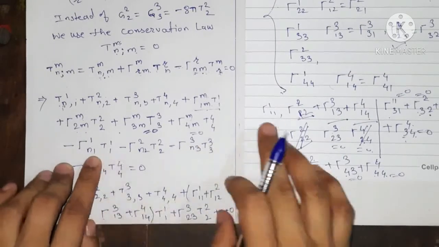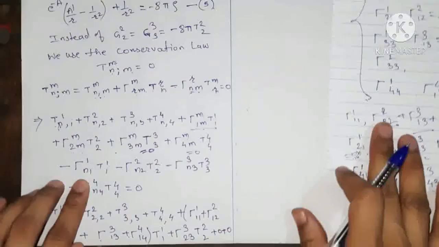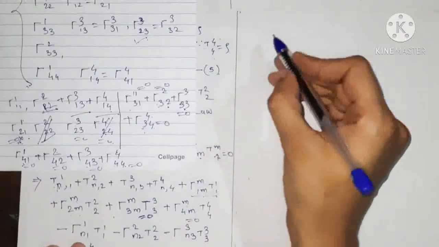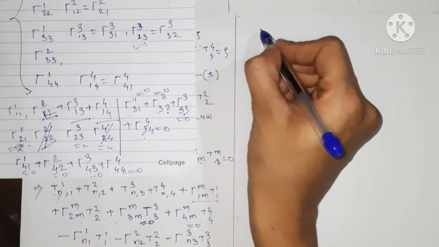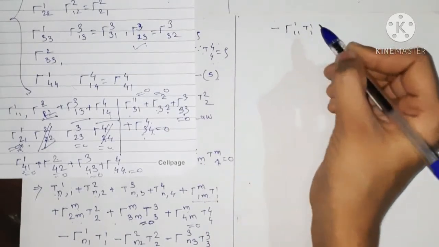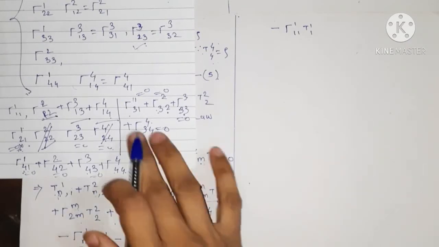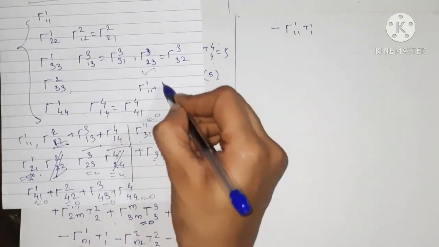That is 1 and 1. So if we vary minus gamma of 1 and 1, we get here minus the term gamma of 1, 1, 1, t 1, 1. Okay. Now here we have varying n equals 1. So we get gamma of 1, 1, 1 plus gamma of 1, 2, 1.